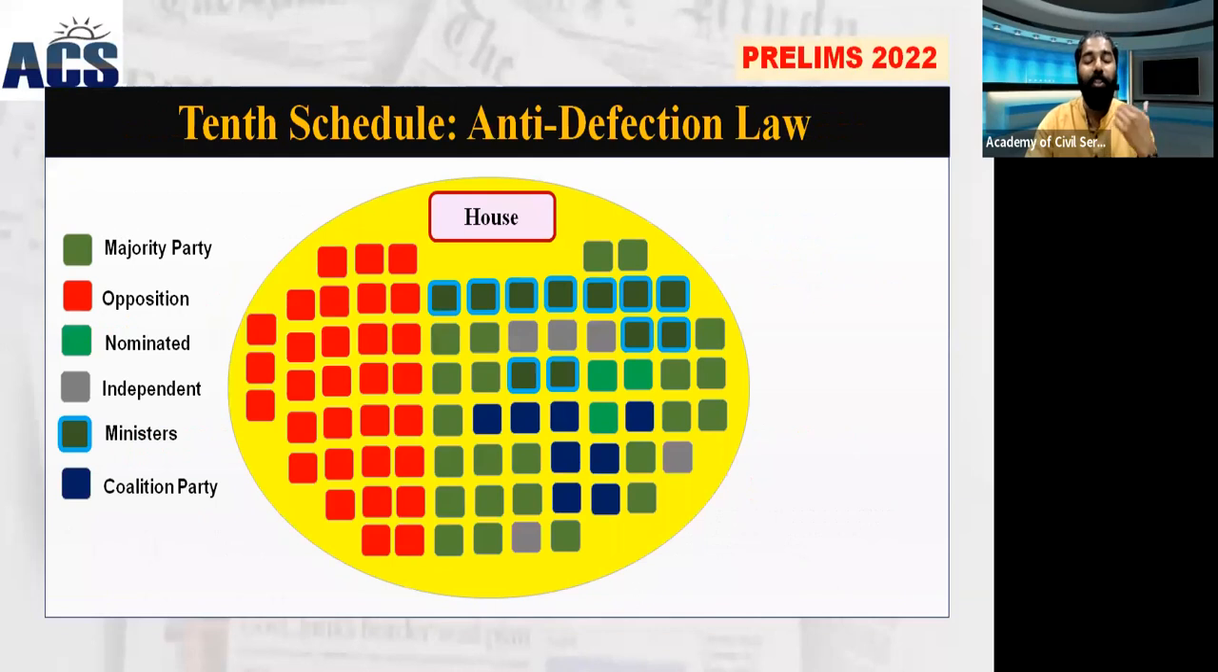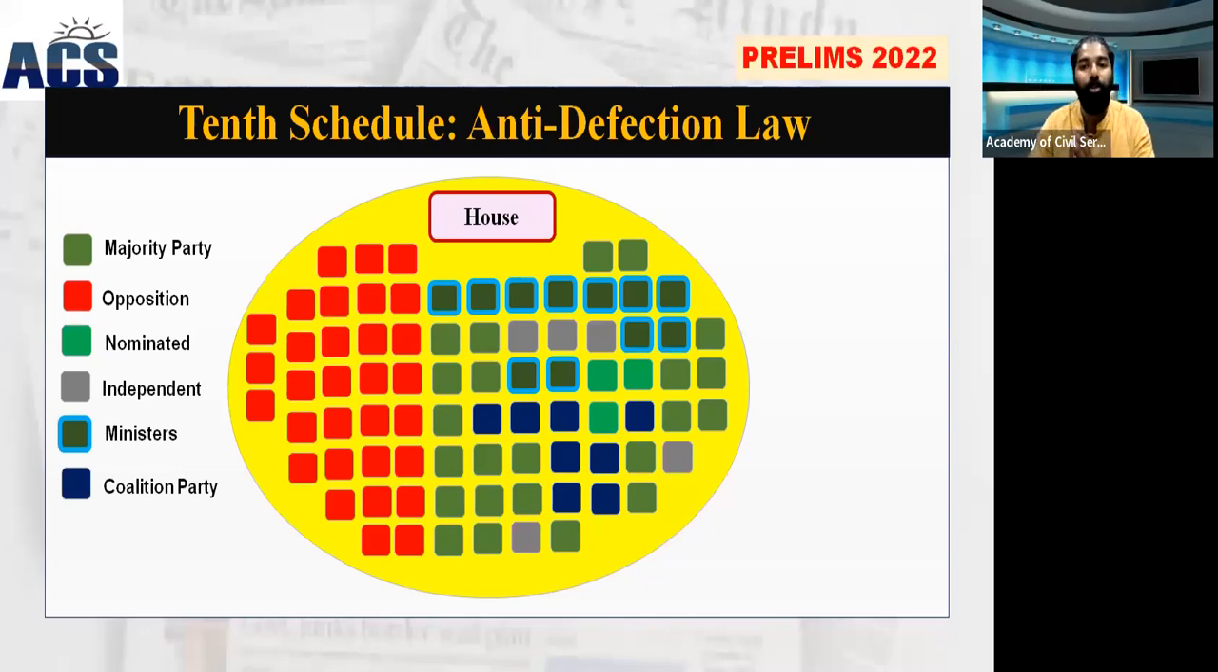The 10th Schedule deals with the anti-defection law. Before we discuss in detail the provisions under the 10th Schedule and the facts we should study about it, we'll first discuss why this law was needed, and why this schedule is so significant in the Indian government and political system.